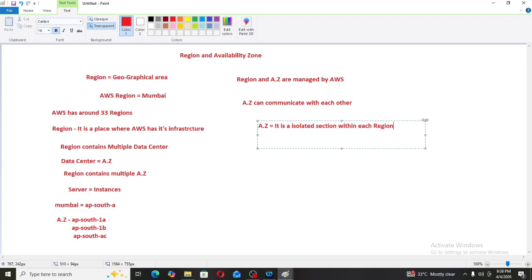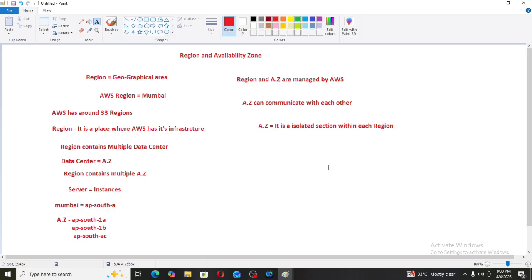If the interviewer asks what a region is, it is a place where AWS has its infrastructure. If the interviewer asks what an availability zone is, it is an isolated section within each region. Each region will have multiple availability zones. That's it.